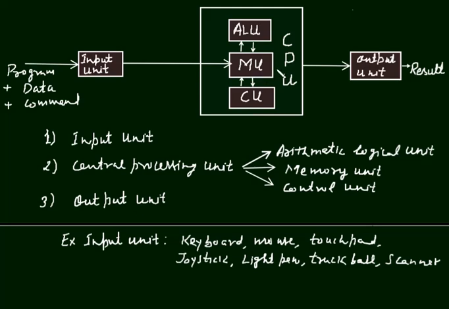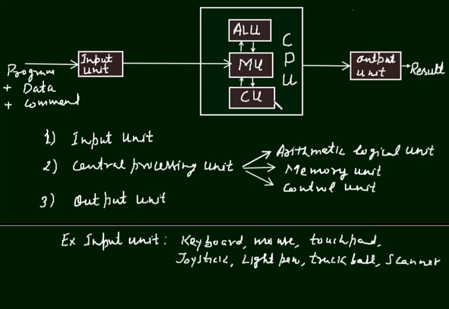CPU makes all sorts of calculations or takes decisions with the help of the arithmetic logical unit, and then it stores all the data, whether it is coming directly from input unit or it is obtained from ALU after making calculations or decisions. So all those data are stored in this memory unit.